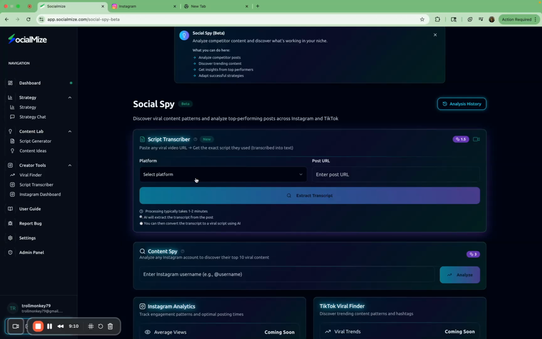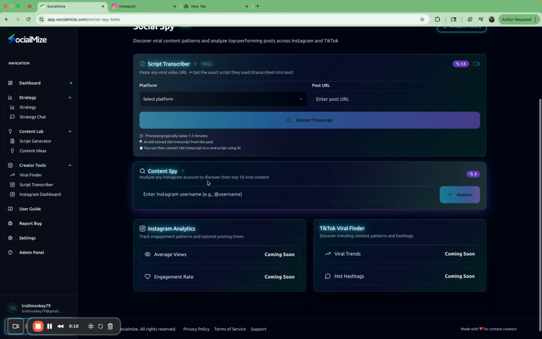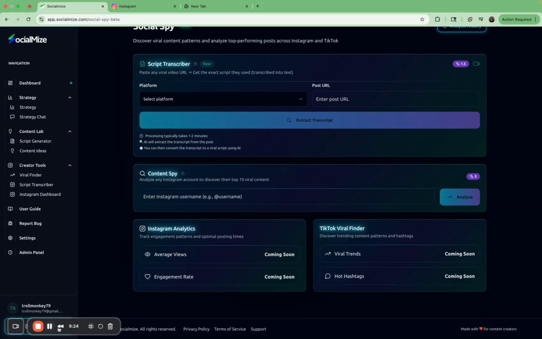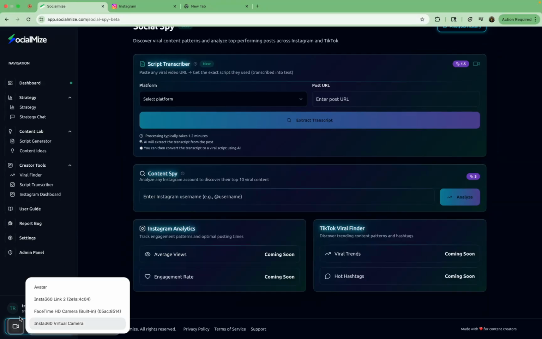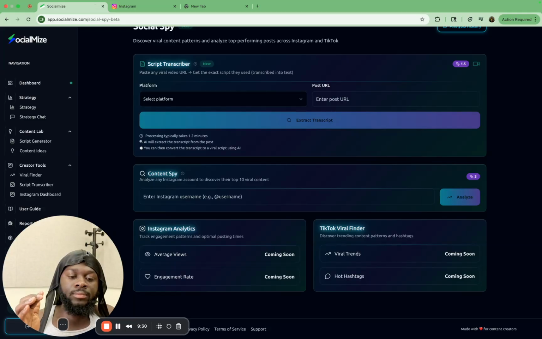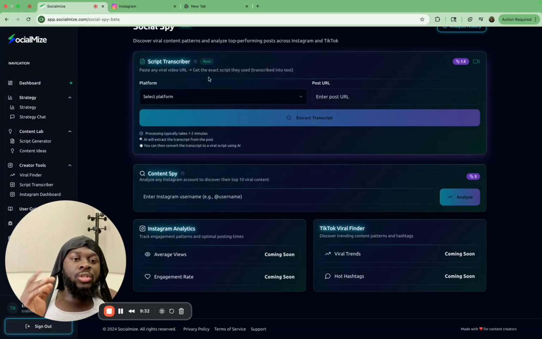This is actually one of my favorite tools right here in the software. The reason why I like this social spy feature so much is because this is what I was talking about when I say you have to essentially steal your audience or steal videos that already went viral. This is kind of a hack to do that, right? So let me see if I can pull up my camera here again. All right, great. Let's get into it.